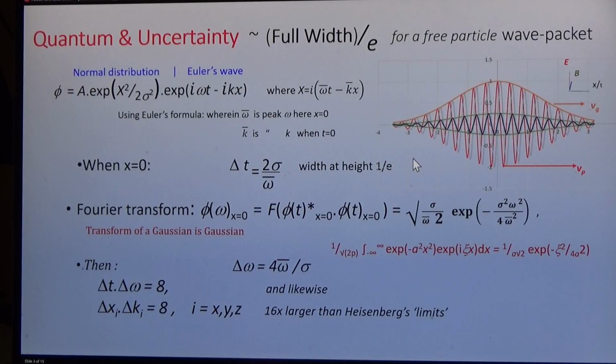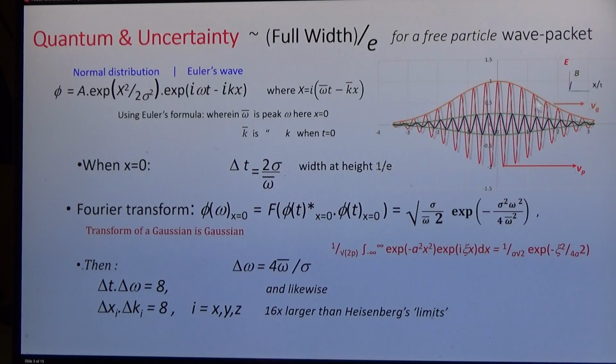A little bit more about the quantum. It's a wave particle. Here's a wave. It's due to Maxwell's equations. Electric vector in the vertical plane, magnetic vector in the horizontal plane. Has a phase velocity Vp. And it is enveloped by a normal distribution with a different group velocity, different in principle, but in fact in light, where the mass is zero, the group velocity is equal to the phase velocity.